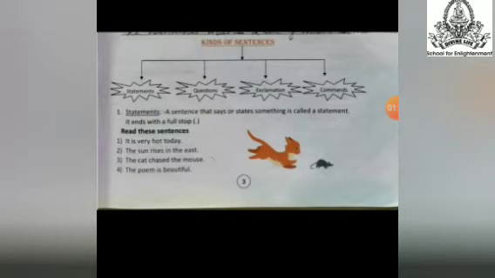The statement is a sentence that says or states something. Okay, उसने state किया कि आज गर्मी है तो आज गर्मी है. You can't change the thing because you have felt that it is hot today. So it's a statement. Okay, and it ends with a full stop. A statement always ends with a full stop. Clear, all of you now? Now we'll come to the next kind of sentences, question.